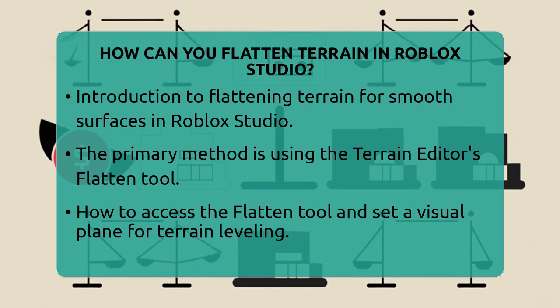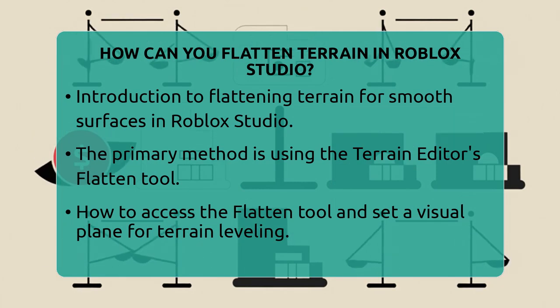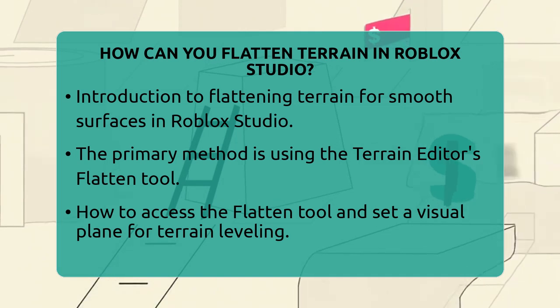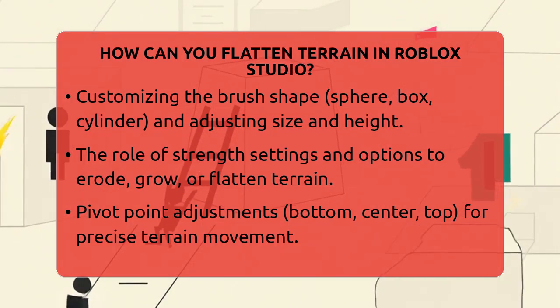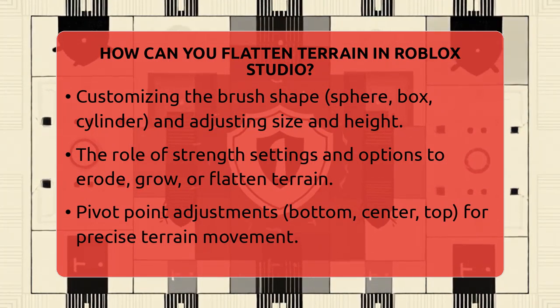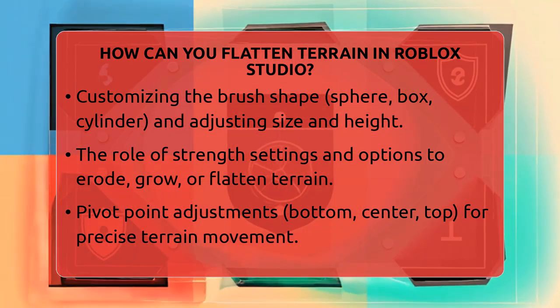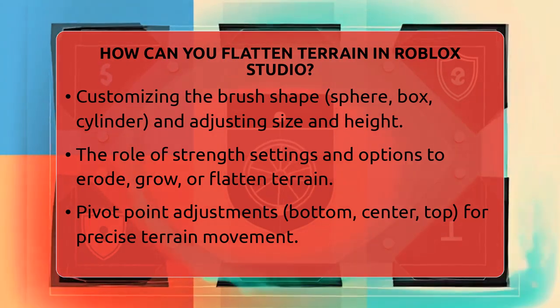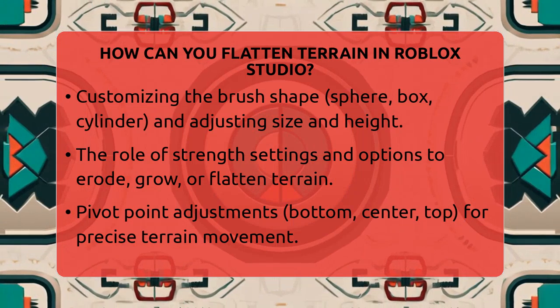You can customize the brush shape to be a sphere, box, or cylinder, depending on what shape you want. Adjust the brush size from 1 to 64 studs to cover more or less area. The brush height controls how much terrain is affected, especially when using box or cylinder shapes. The strength setting determines how forcefully the terrain adjusts.